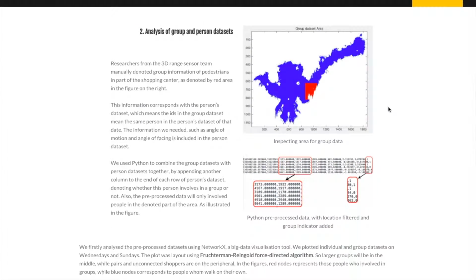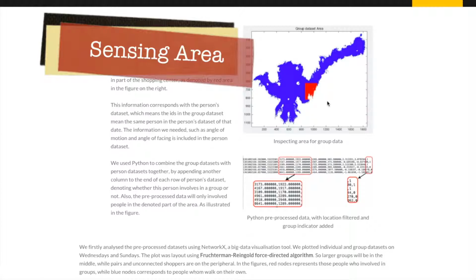Researchers from the 3D range sensor team manually annotated group information of pedestrians in part of the shopping center, which is shown here.